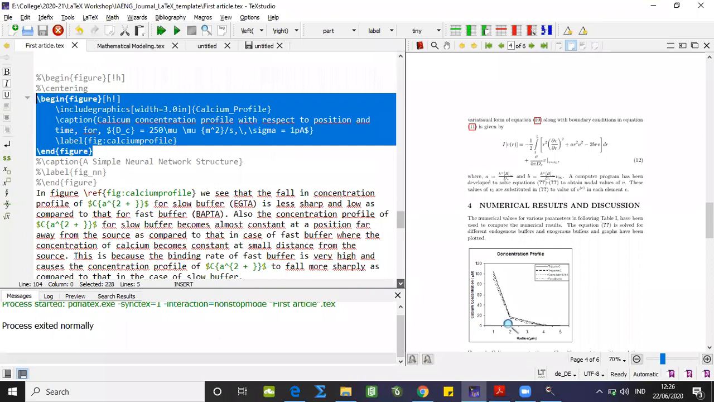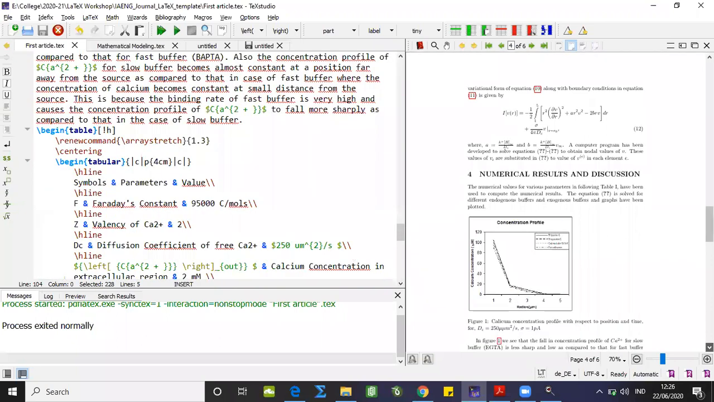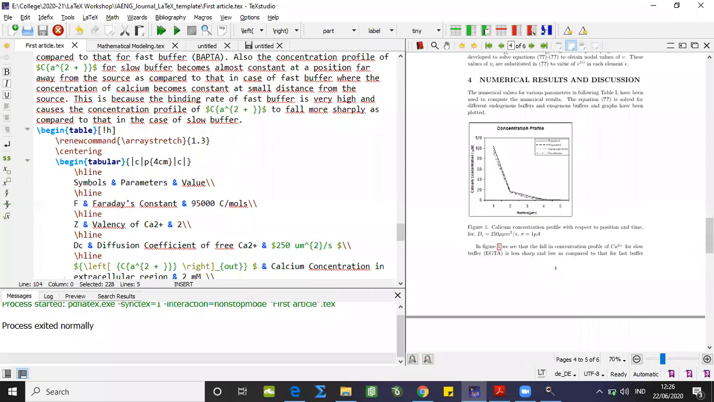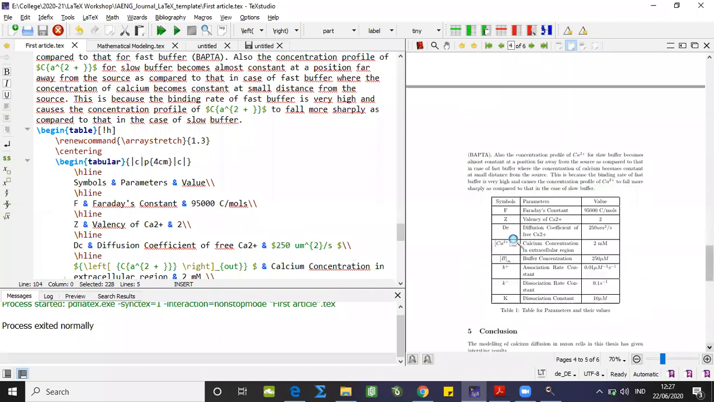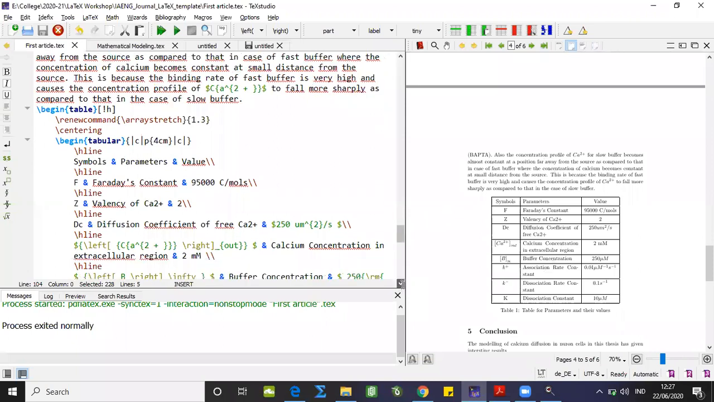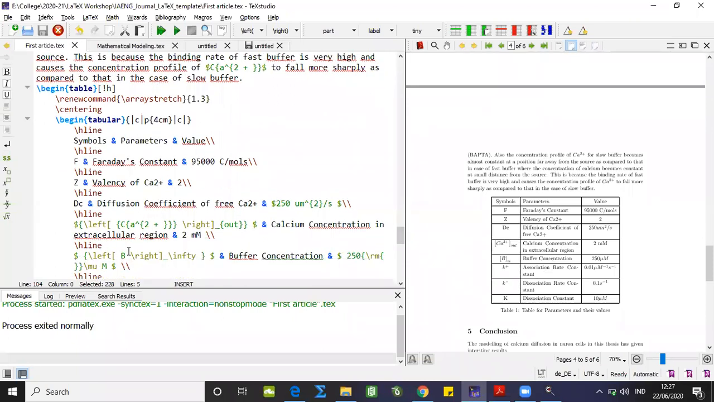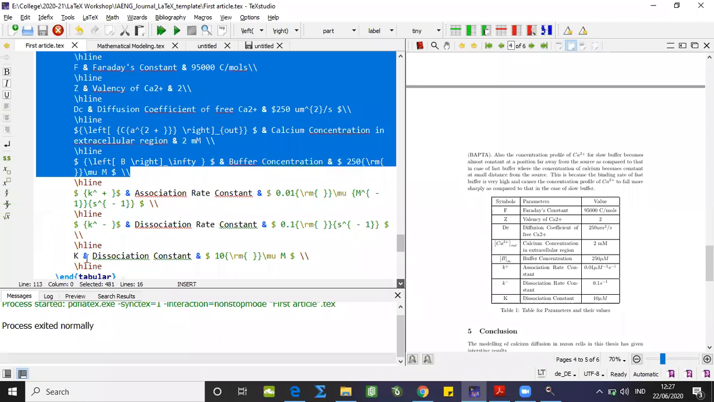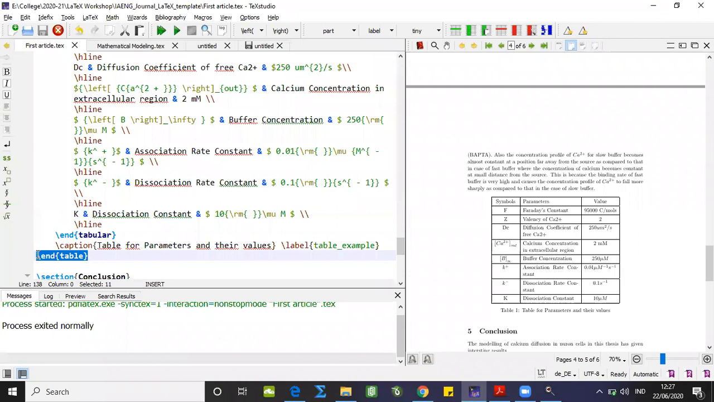Then further, I have included one table also. You can have the captions also for the figure 1 with the caption. Then I have included one table also, you can observe this. So we have a different set of commands or environments to include the table. You can observe here in the left hand side window this begin table and end table. Within these two tags, begin tag and end tag, we have our entire table format. Again, we can give a caption to the table.